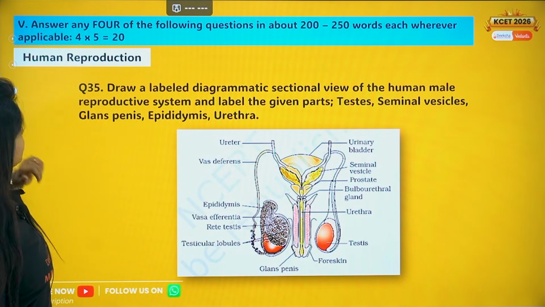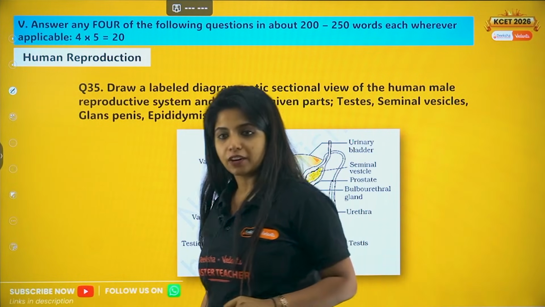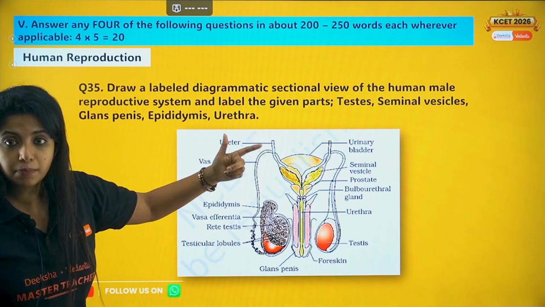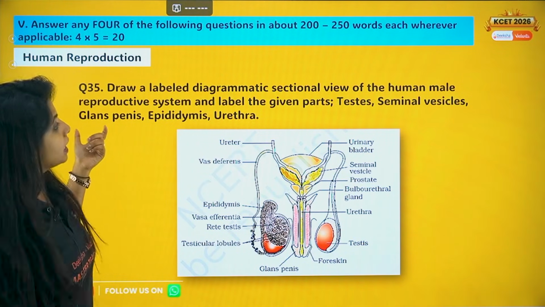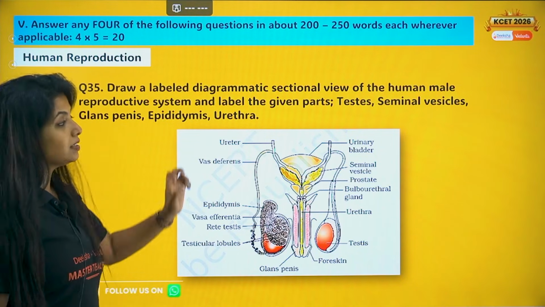Now, we are getting ahead into the 5 marker session. Draw a neatly labeled diagrammatic sectional view of the human male reproductive system and label the given parts: testis, seminal vesicle, glans penis, epididymis and urethra. So over here the sectional view is asked.